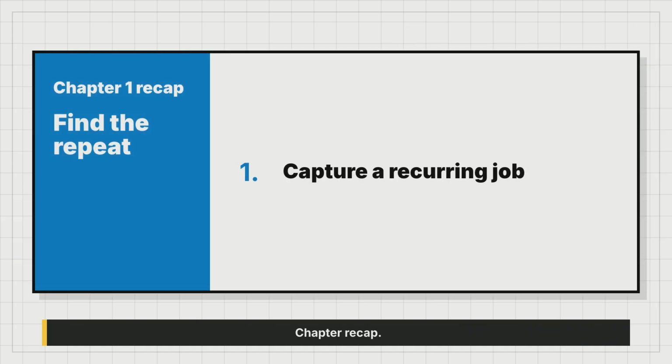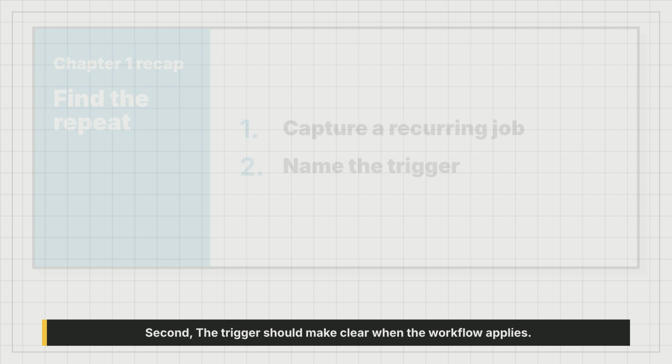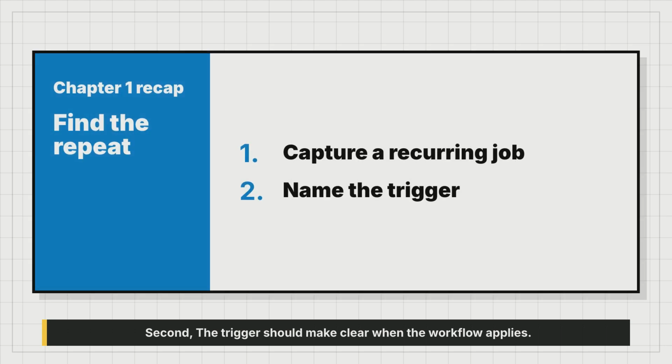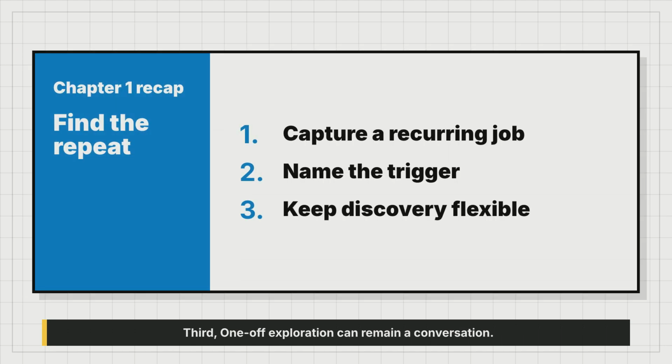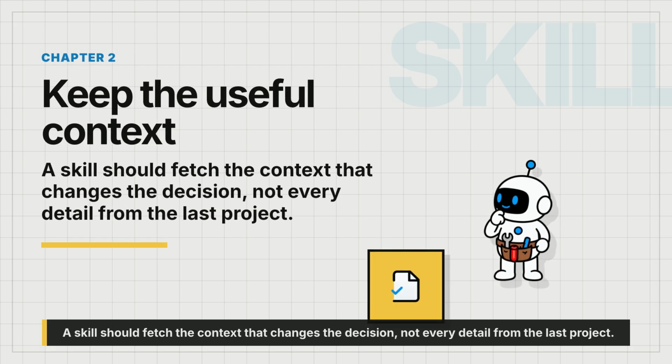Chapter recap. First, a skill begins with a recurring job, not a generic topic. Second, the trigger should make clear when the workflow applies. Third, one-off exploration can remain a conversation. A skill should fetch the context that changes the decision, not every detail from the last project.